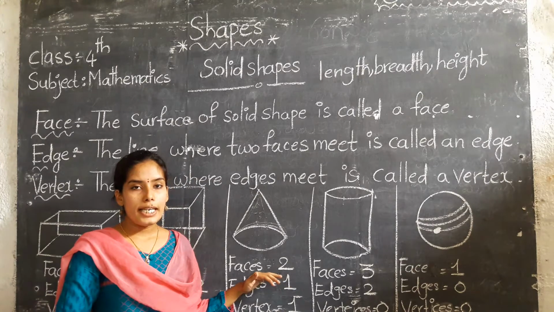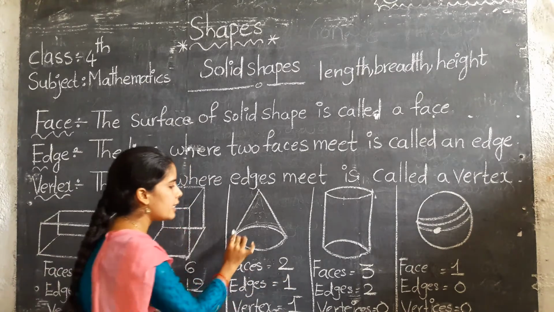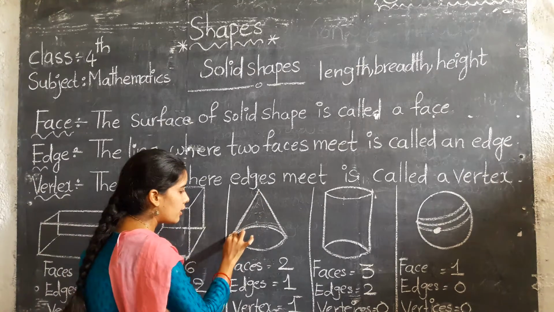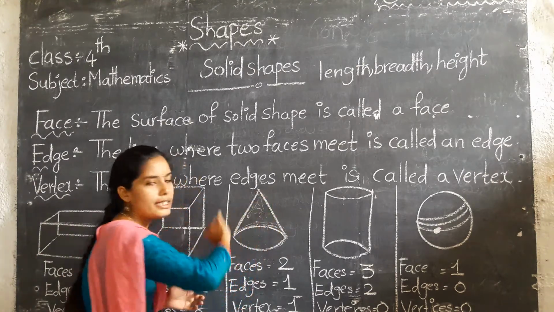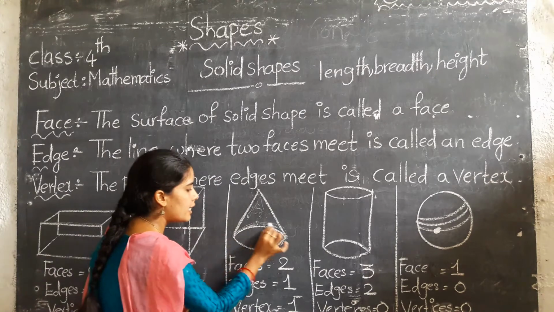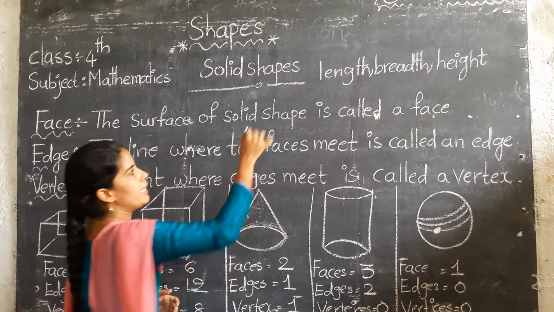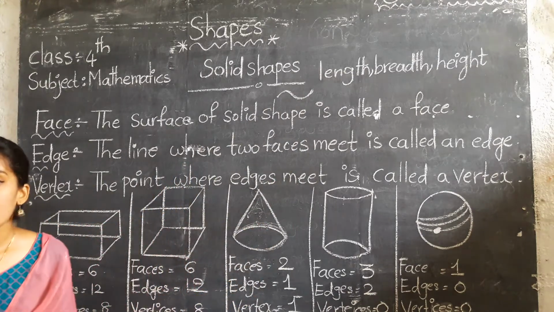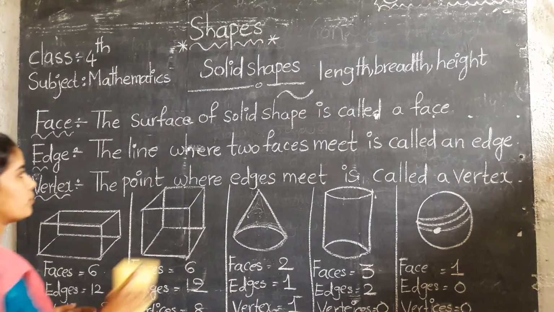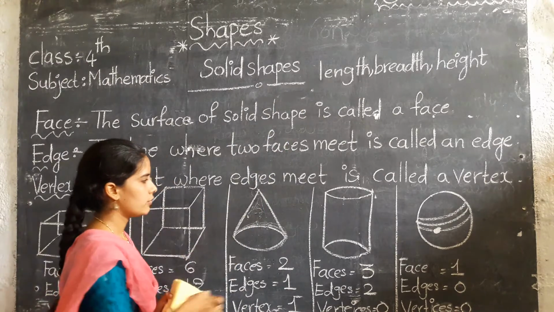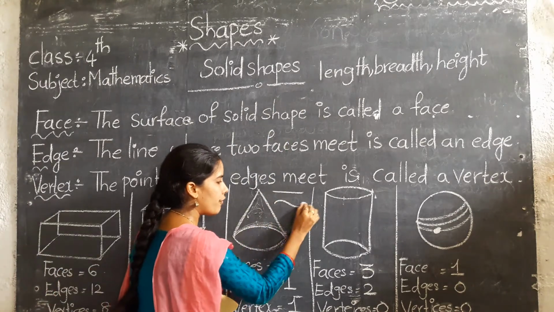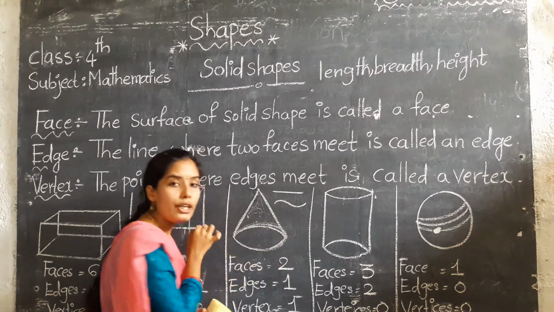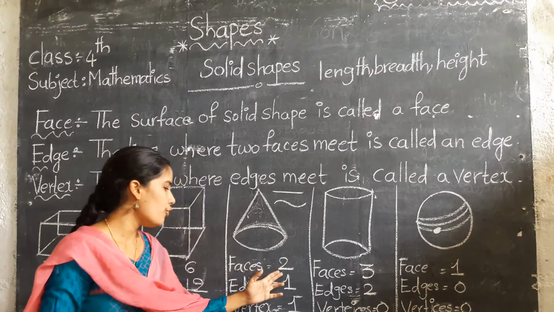In these 2 faces, we have to call this one circular and one curved. This is the curved face and this is the circular face. Curved means like this. Okay. This is the curved face. This is straight. This is the curved face. Okay. This is the curved face and this is the circular face. Total we have 2 faces.